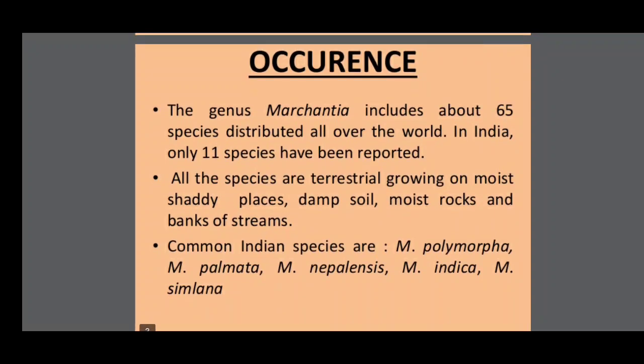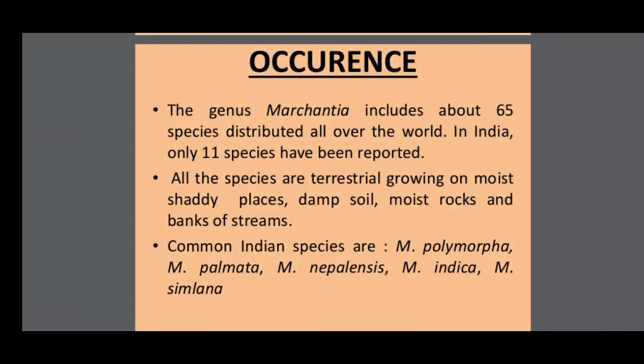Occurrence of Marchantia. The genus Marchantia includes about 65 species distributed all over the world. In India, 11 species have been reported. All the species are terrestrial, growing on moist shady places, damp soil, moist rocks and banks of streams. So Marchantia mainly belongs to terrestrial species, growing only in shady places, damp soil and moist rocks.